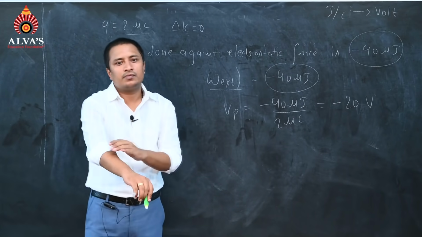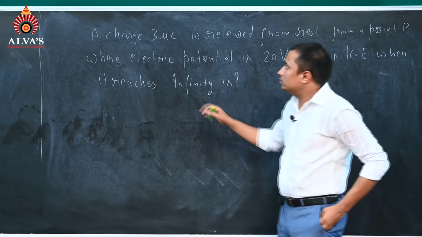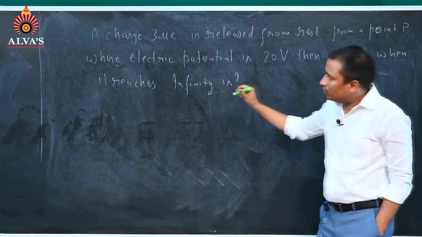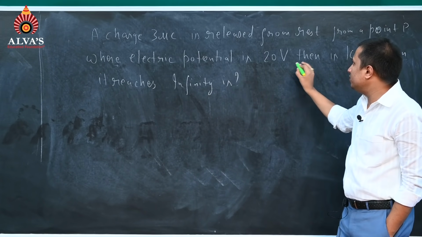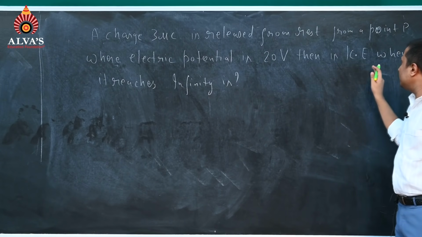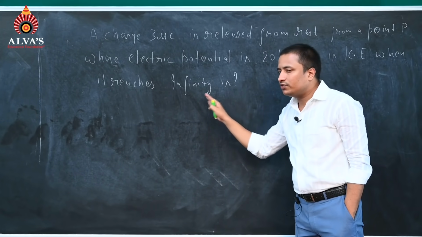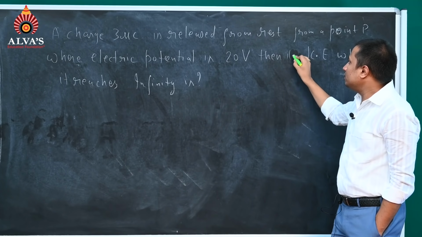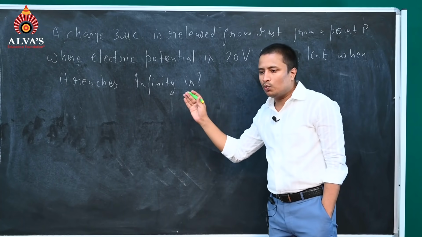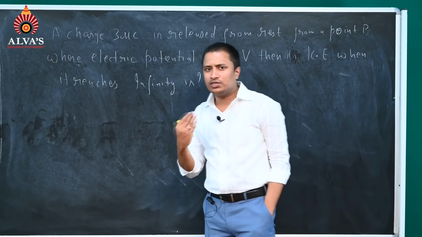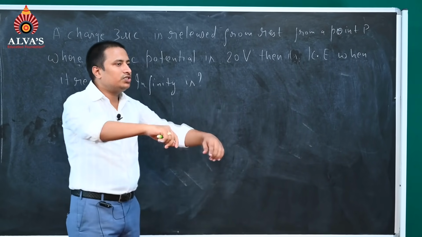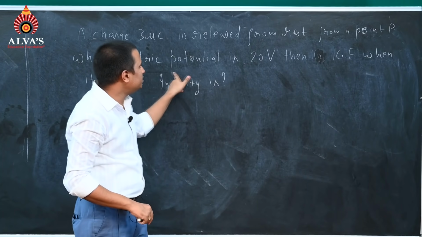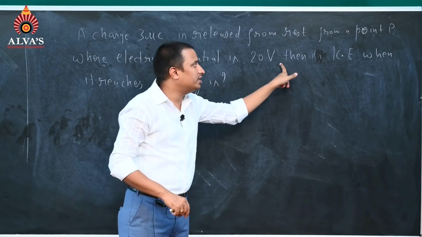Please write it if you want. A charge of 3 microcoulomb is released from rest from a point P where the electric potential is 20 volt. Then its kinetic energy when it reaches infinity is what? They are asking us a question. This is the second question. They have given that the charge is 3 microcoulomb and the electric potential is 20 volt.